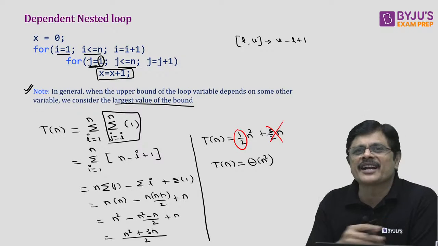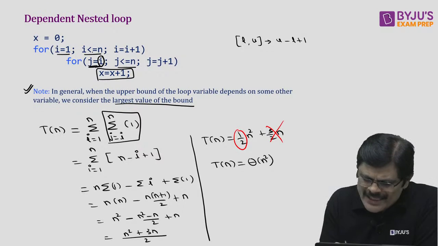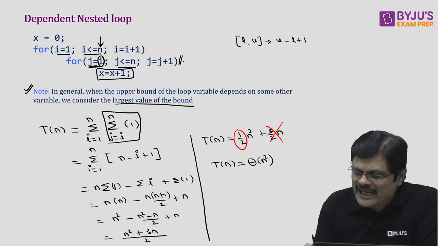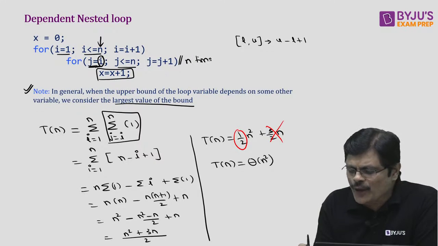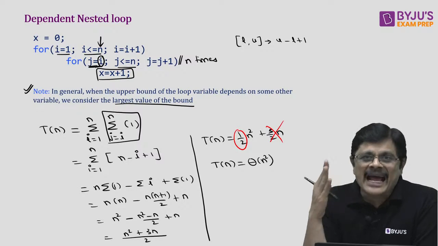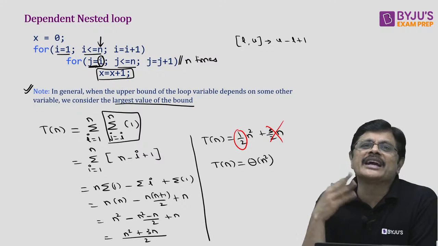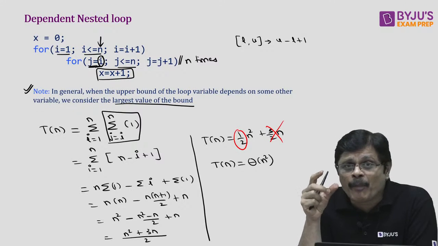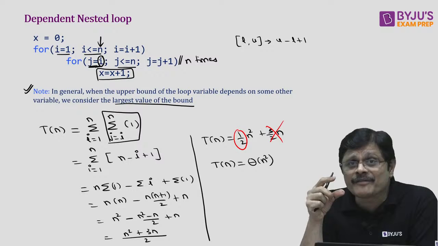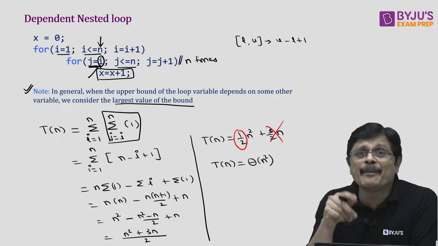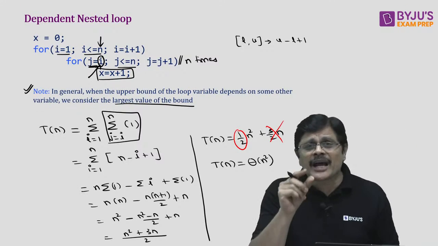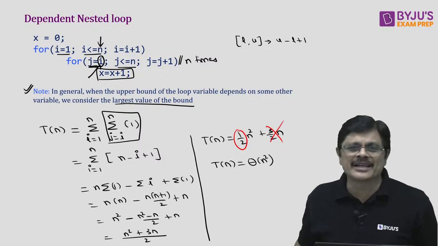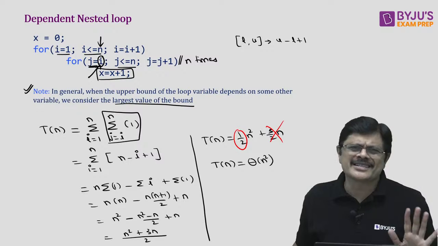So instead of considering this summation notation, what is the largest value of i? The largest value of i is n. So that can be taken as n, my dear friends. So the inner loop, instead of getting the exact value, can be taken as n. That is the upper bound, the highest value of the bound. Because j depends on i, and i's largest value is n, that is taken as the bound for this inner loop. That is the logic which you are going to use.